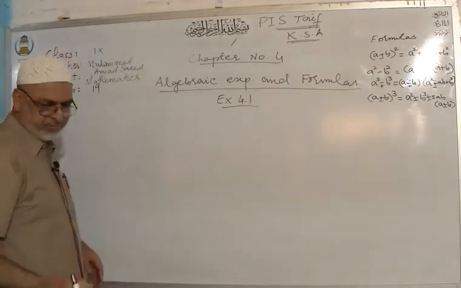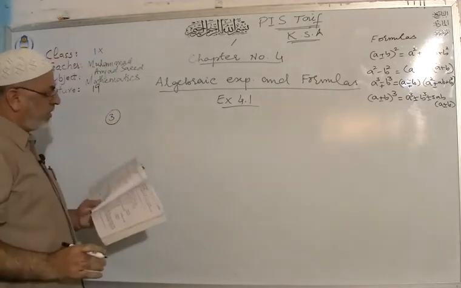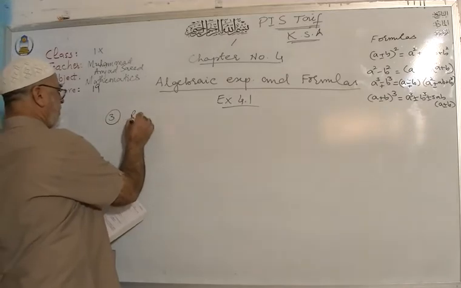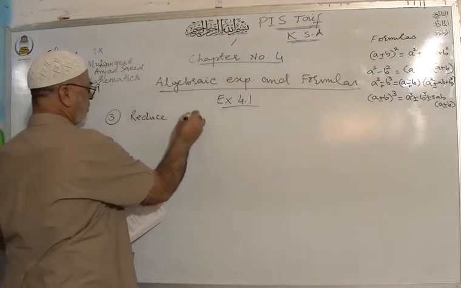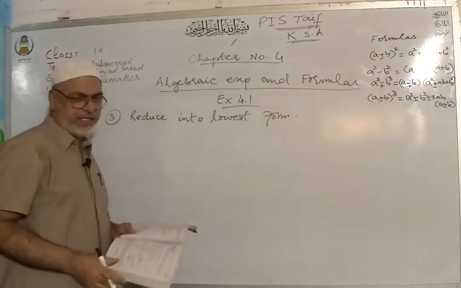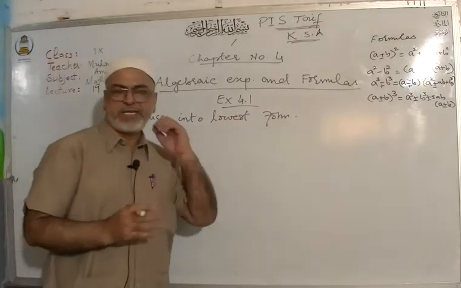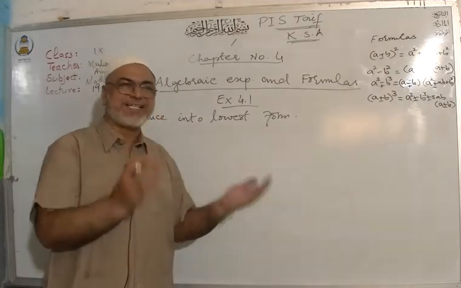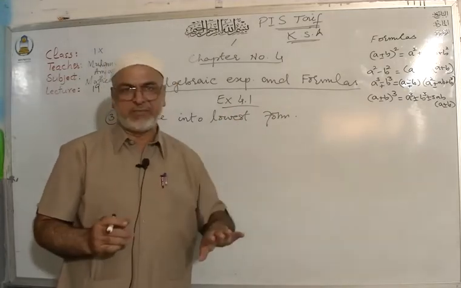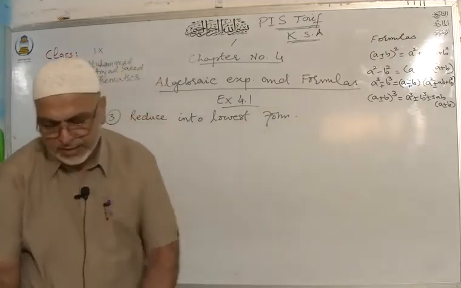After that, question number 3. Reduce the rational expression into lowest form. Remember that I told you already in the previous lesson, 18b, that whenever you are given any expression and you apply different formulas, cancel out, and you reach the last term where the cancellation is not possible, this last fraction will be the lowest form of the rational expression.